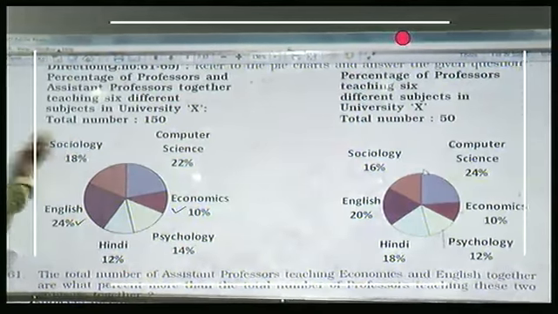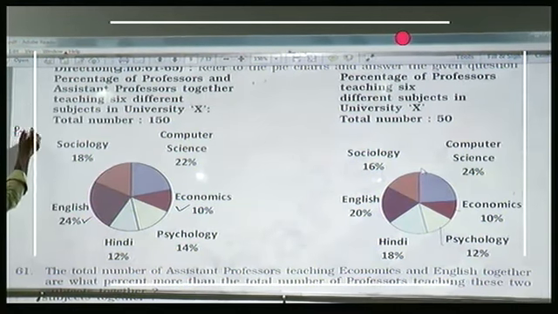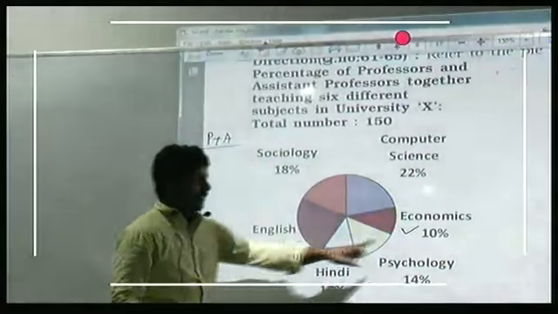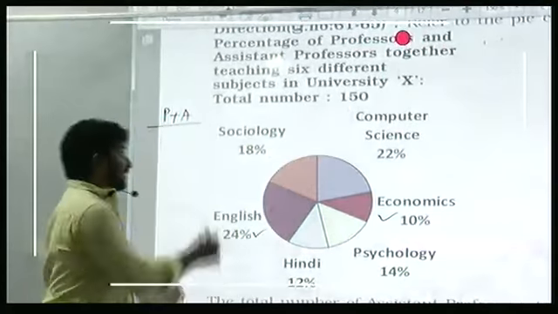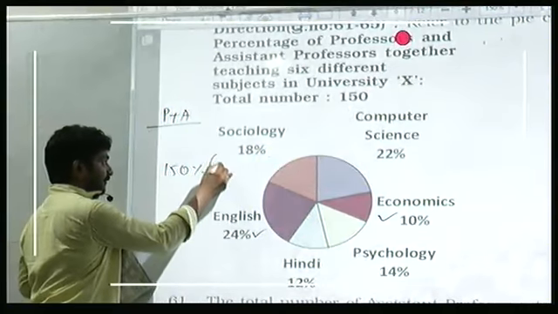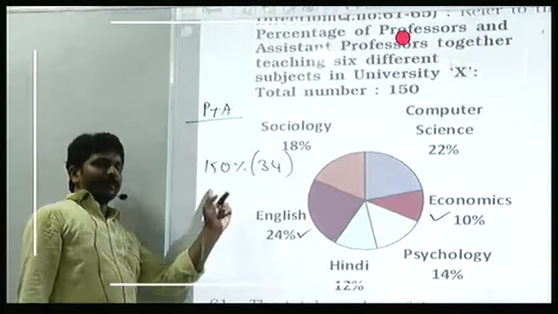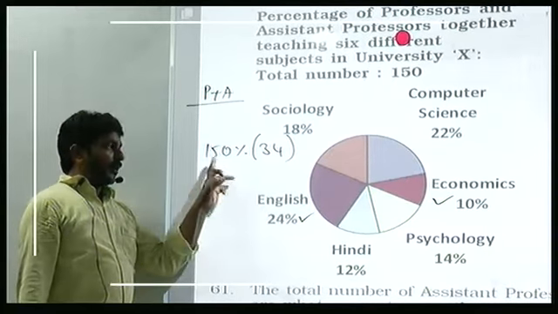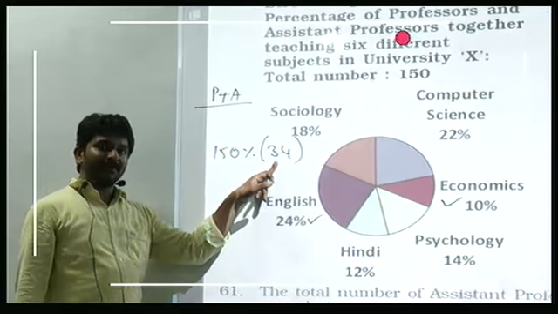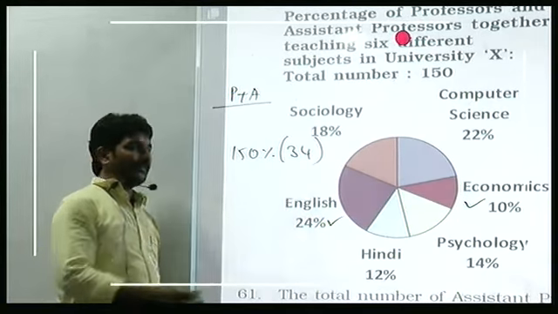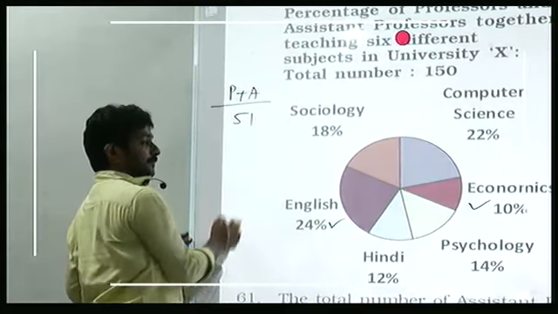In terms of percentage, both professors and assistants together is 34% of 150, which is equal to 150% of 34. How will you get 150%? Adding 50%. What is 50% of this? 17. 34 plus 17 is 51. So professors and assistants both together is 51.